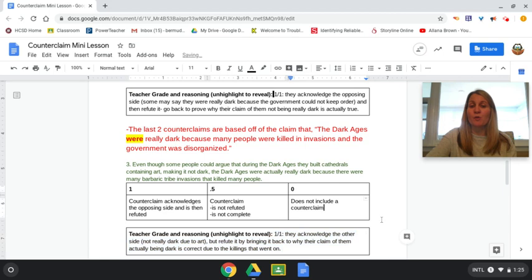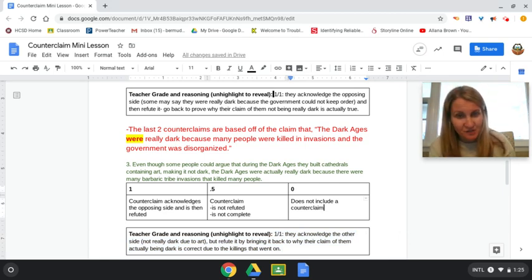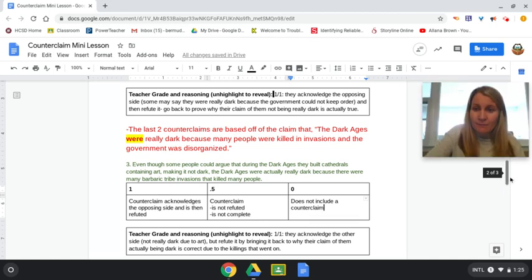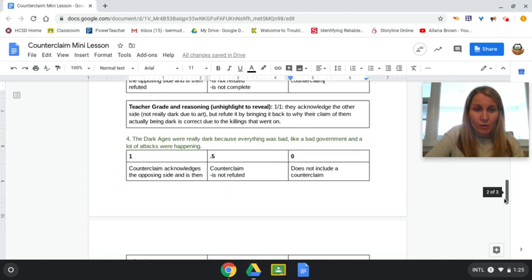Okay, so this one also got a 1 out of 1, full credit. They acknowledge the other side, not really dark due to art, but then they refute it, bringing it back to why their claim of them actually being dark is correct due to the killings that went on. So again, you have the original counterclaim, they then refute it, going back to your original claim, all done in one sentence.